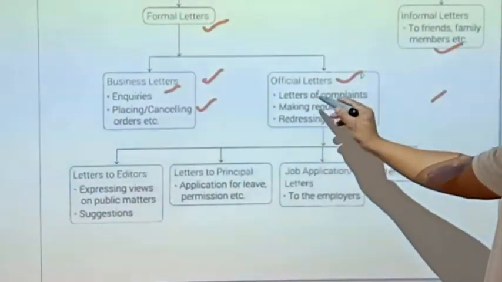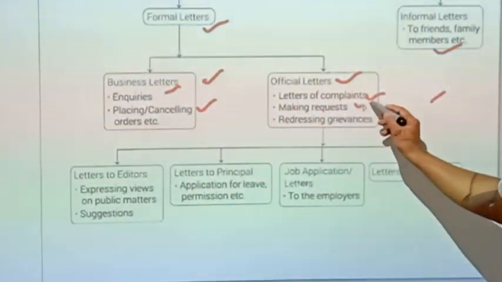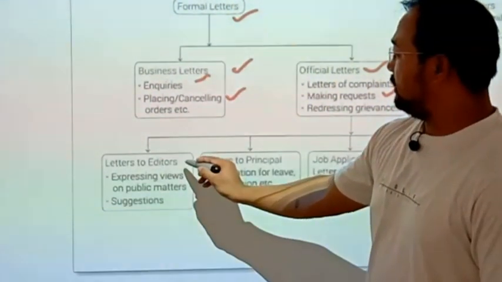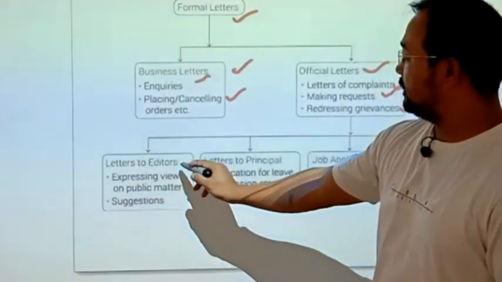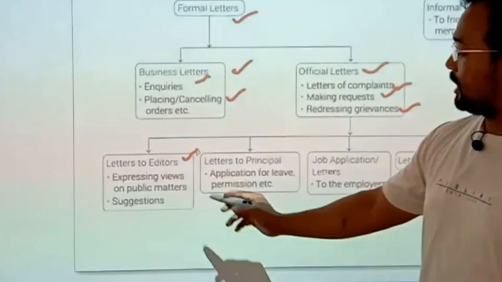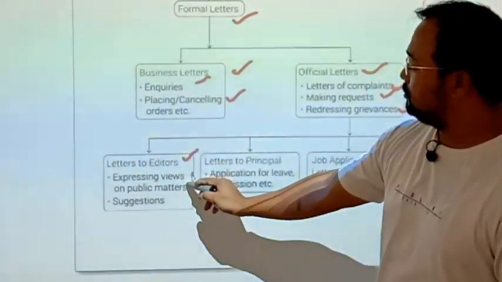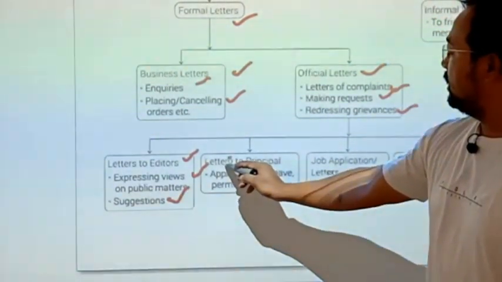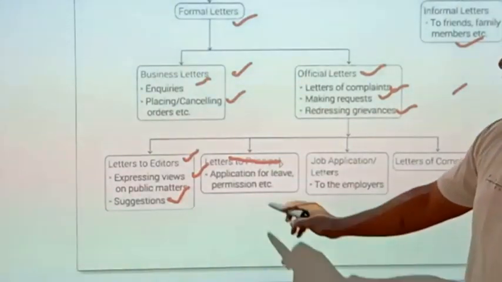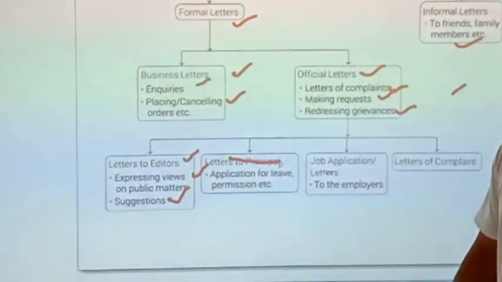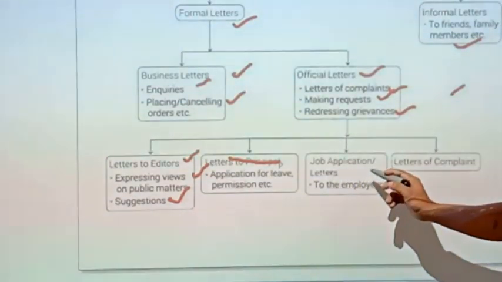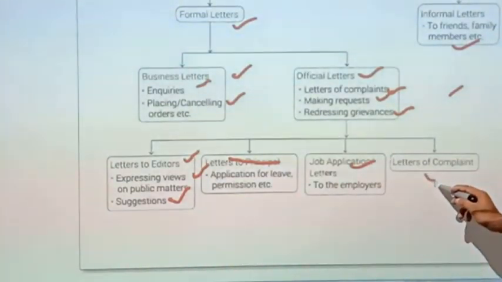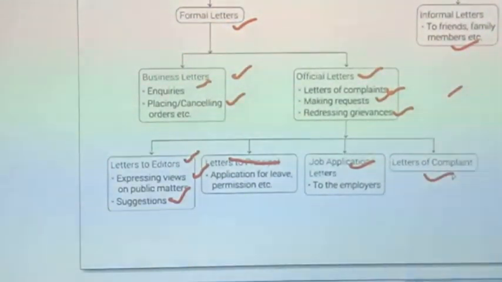In official letters, letters of complaints will come, making requests, redressing grievances. Next one, also formal letter, is letters to editors. In letters to editors, the type of letter that comes is expressing views on public matters. Next is suggestion. The next form of letters is letters to principal: application for leave or permission. Next one, job applications. Job application letters are written to the employers. The last form of formal letter is called complaint letter.